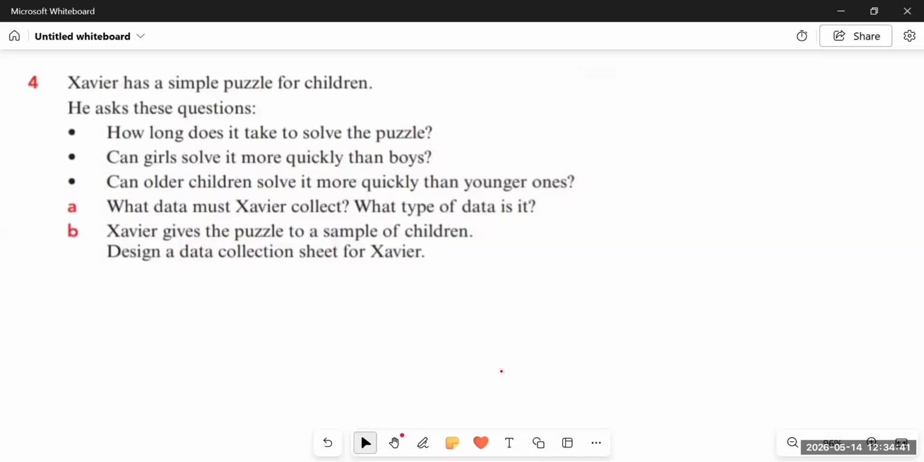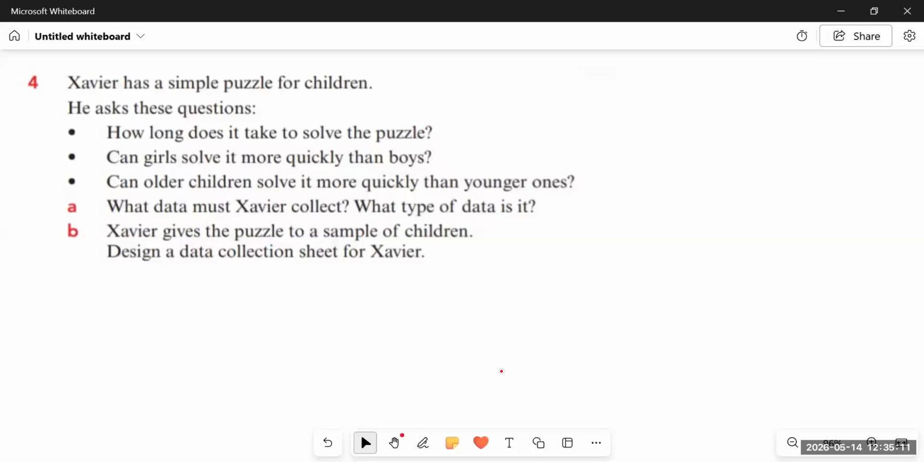Here comes the next question, which says, Xavier has a simple puzzle for children, and he asked these questions. How long does it take to solve the puzzle? The first one, how long, that is how many minutes or how many hours does it take? And the second question is, can girls solve it more quickly than boys? And then comes the third question, can older children solve it more quickly than younger ones?